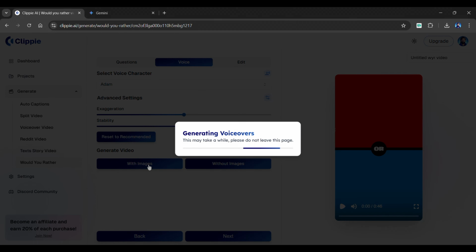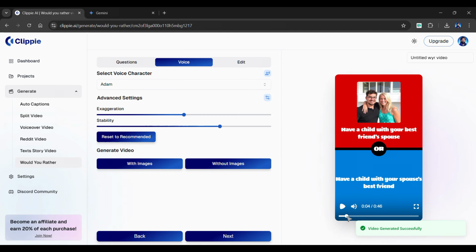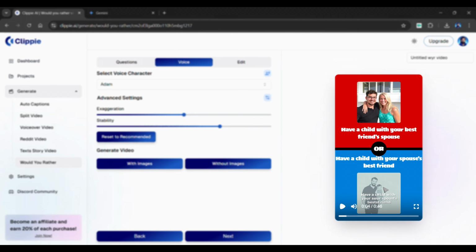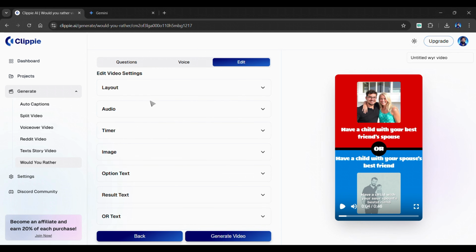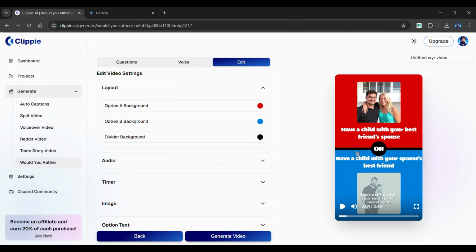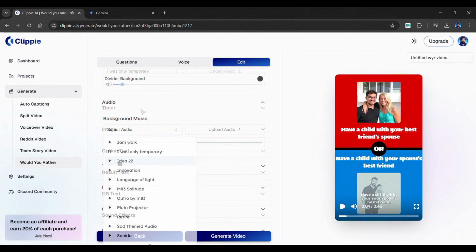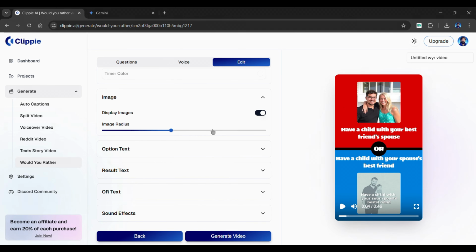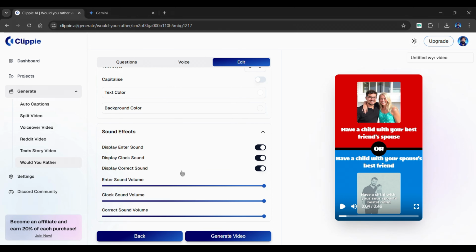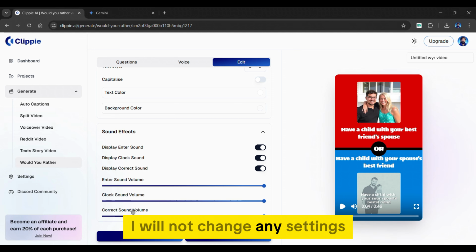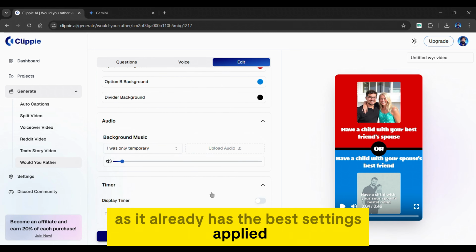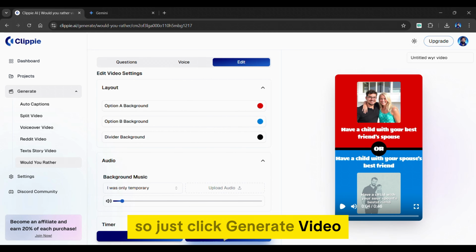So let's skip the generation process, and you can see that the images have been automatically added. The edit section comes next. You can modify some more settings from here. For example, consider layout, audio for adding background music, timer to display a timer, images and text. Lastly, sound effects like enter, clock, and correct. I will not change any settings as it already has the best settings applied, so just click Generate Video.